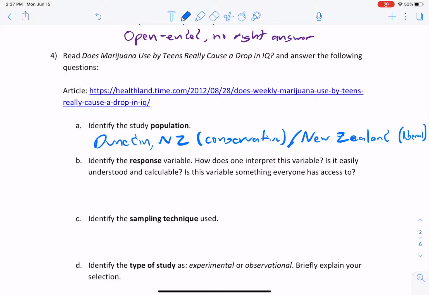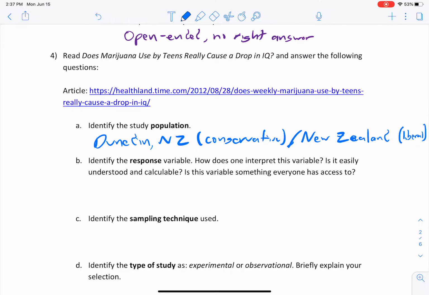We don't have enough information. The population of Dunedin is probably not totally representative of the average of the whole world. So we'll say for now that the population is this one town, and we might be able to associate it with something on a larger scale, but with the caveat that we don't really know.